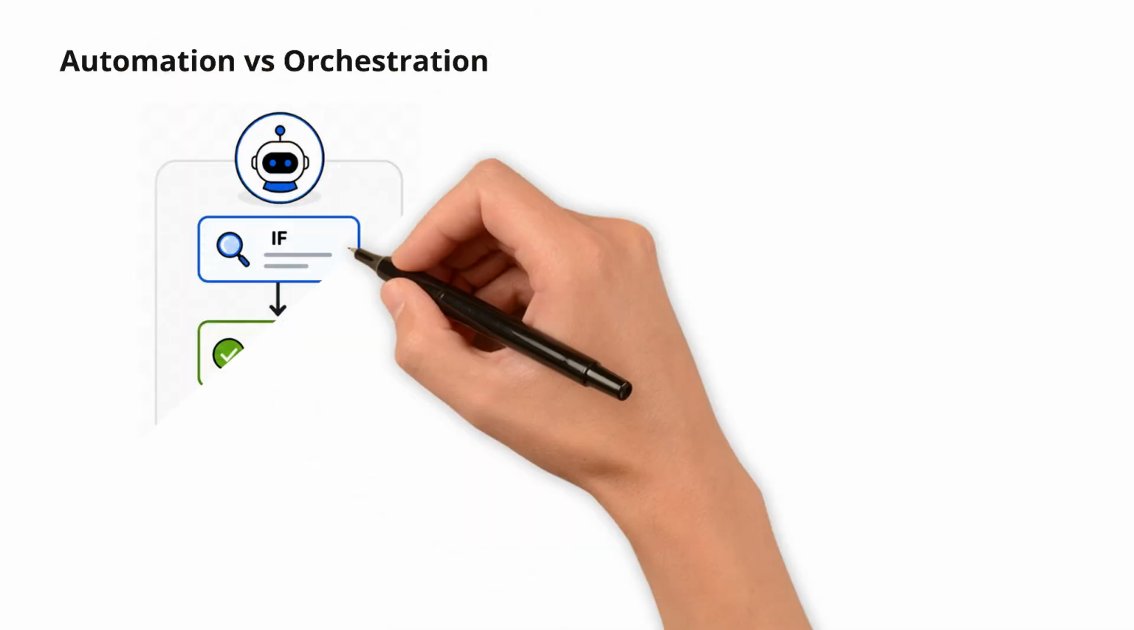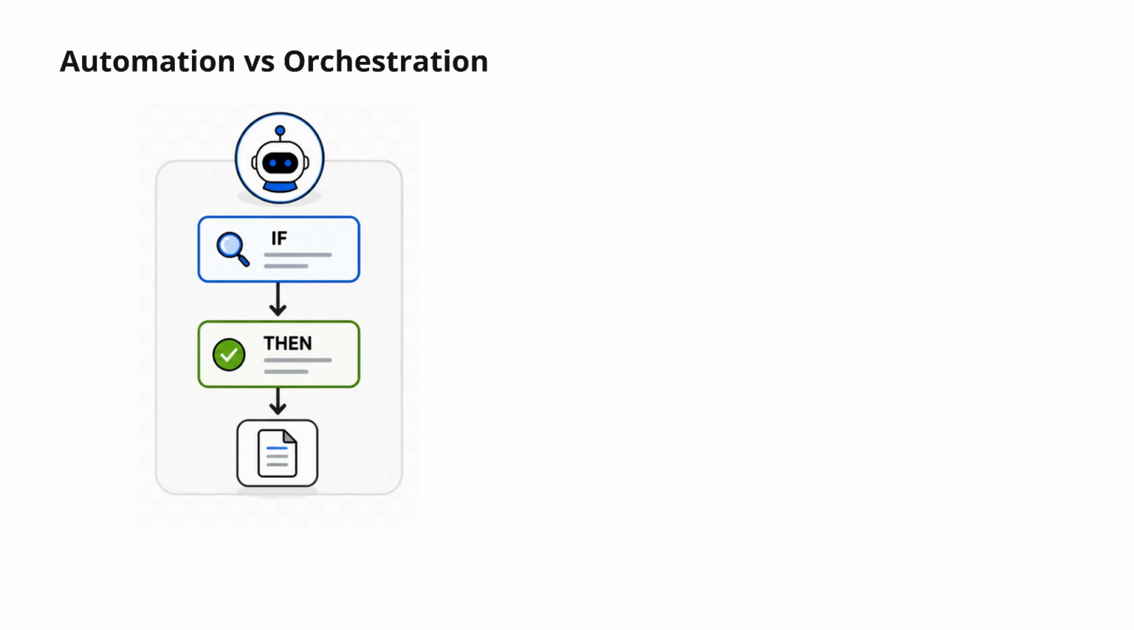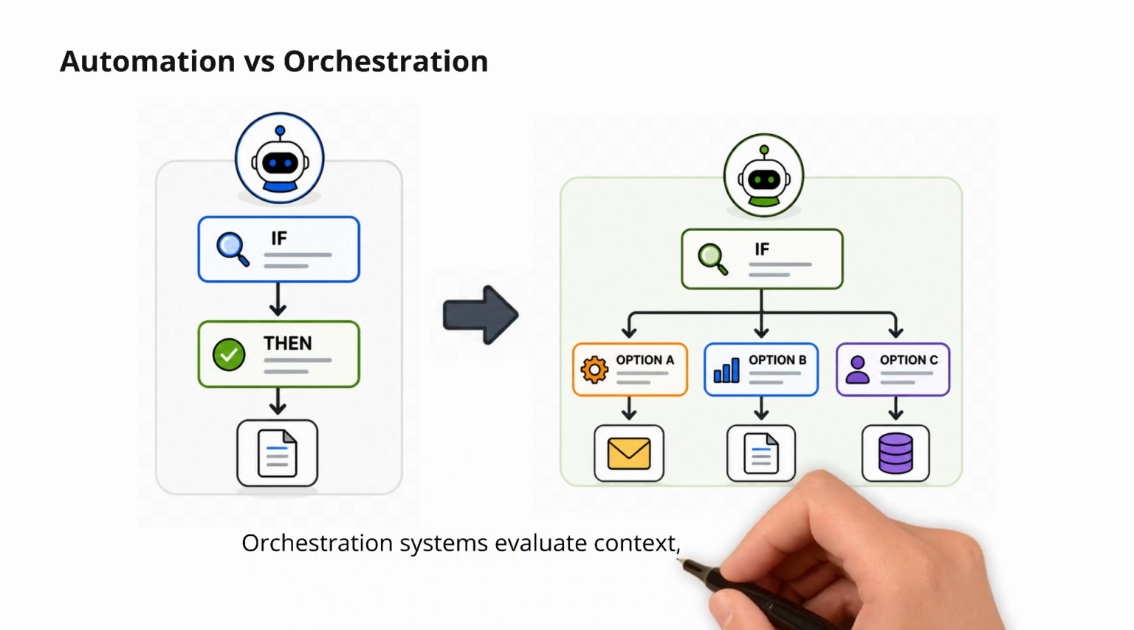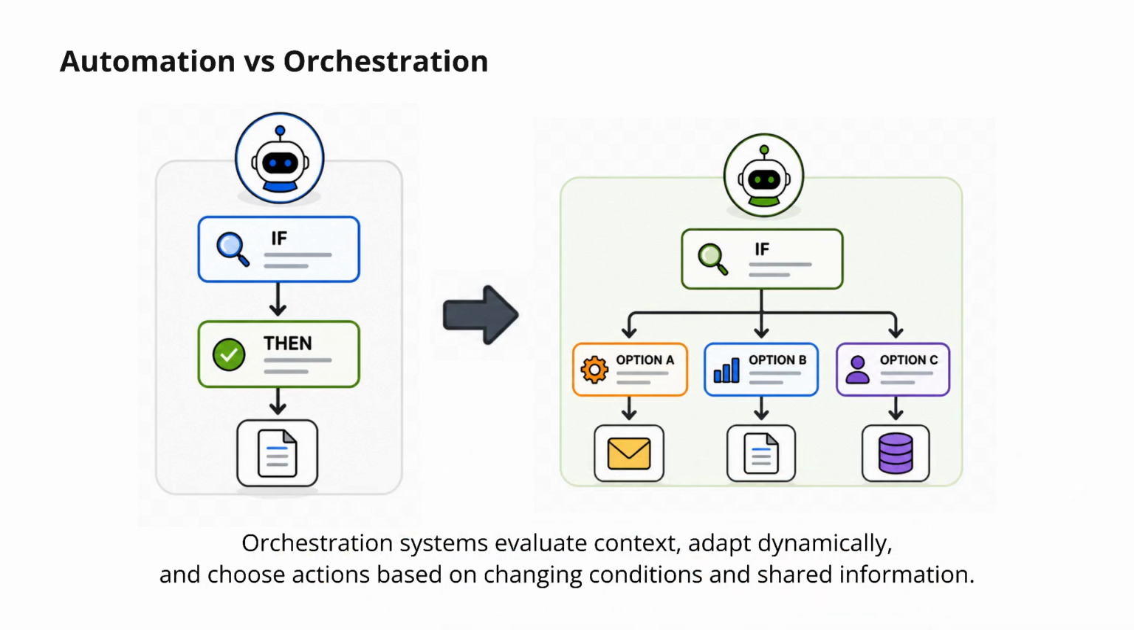Traditional automation is usually rule-based. On the left, notice the simple if-then structure. If one condition occurs, a predefined action follows. But orchestration is more intelligent. On the right, notice the branching decision paths. Orchestration systems evaluate context, adapt dynamically, and choose actions based on changing conditions and shared information.